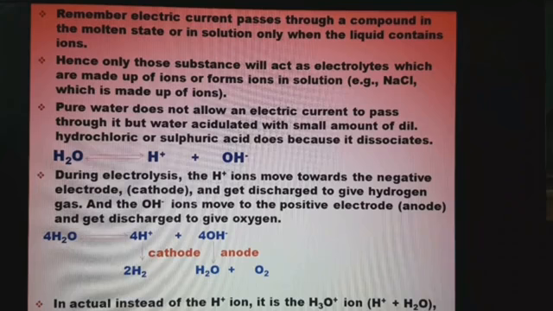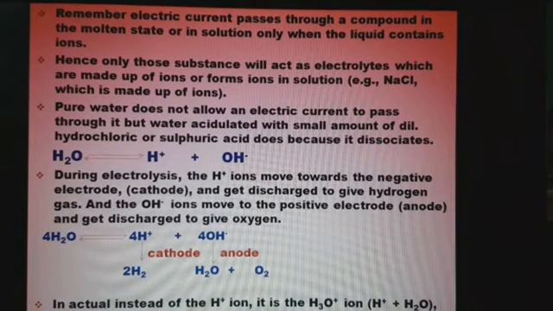Only such substances we can use for electrolysis. A very good example is sodium chloride, which is made up of sodium ion and chloride ion, and it also forms ions when it is dissolved in water.